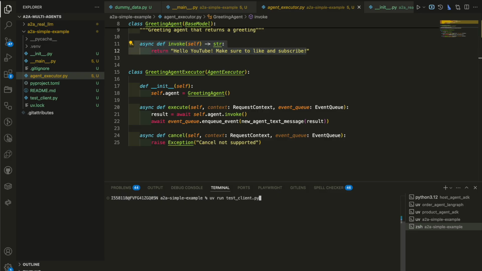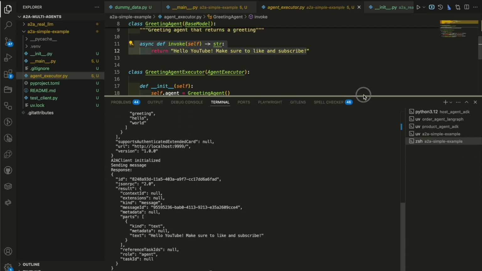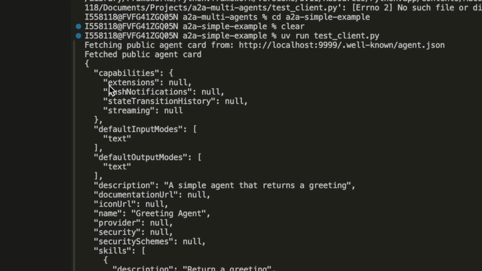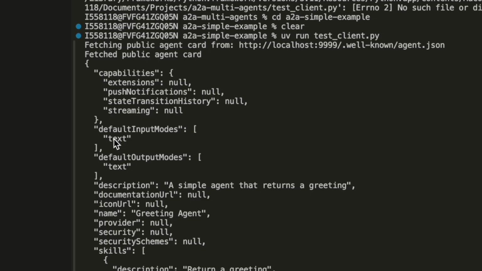And now we can run the UV test client thing again. Let's try that. And now see. So like I said, it's going to be very fast, but we can inspect exactly what happened. Now look at that. First thing first, it fetched the agent card from the well-known agent.json, and we can see those capabilities. So those are the capabilities I was talking about: extensions, push notifications, state transition history, streaming. For all these capabilities, we actually set none in this case. So we didn't specify any capabilities, and you can see they are all null.